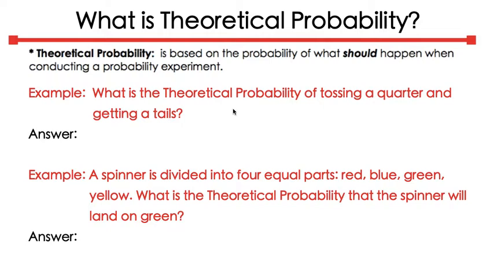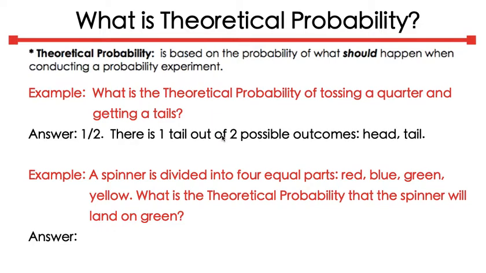What is a theoretical probability of tossing a quarter and getting a tail? Our answer is 1/2, simply because there is one tail out of two possible outcomes, head versus tail. Let's take a look at another example.